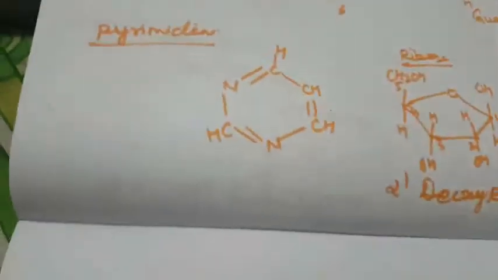Our next one is the phosphate group. Phosphoric acid forms the phosphate diester bond between nucleotides.